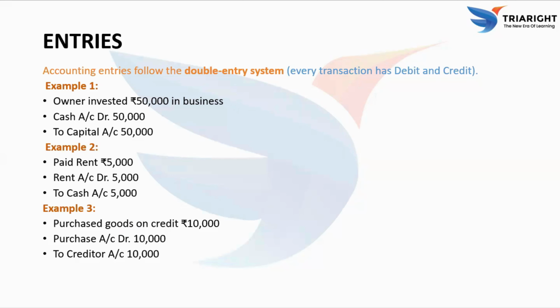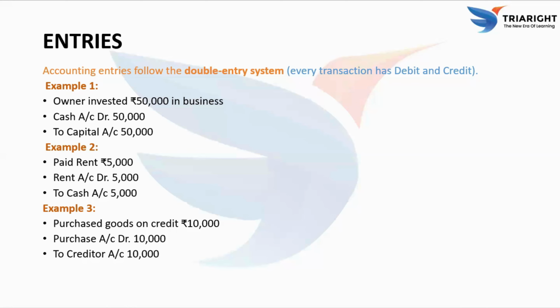Example 2. When rent of 5,000 is paid, it is an expense for the business. According to accounting rules, expenses are debited, so rent account is debited. Since cash is going out, cash account is credited. So the entry is rent account debit to cash account.